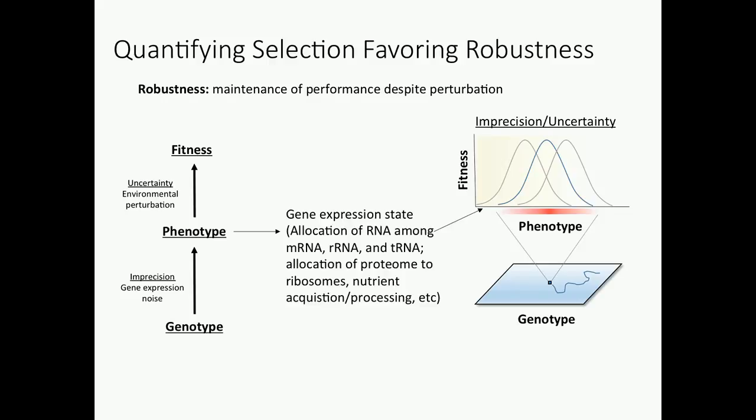So in our model, the phenotype is going to be the gene expression state of a cell. So this is the relative abundance of RNA and protein, and then within the proteome, how the proteome is allocated to resource acquisition versus biomass synthesis, and so on. And we can map the gene expression state of the cell to the growth rate of the cell population. And we're going to use this as our measure of fitness, which is a decent measure of fitness in many cases in nature, especially when populations are perturbed from demographic equilibrium and cells have to divide exponentially back to carrying capacity.